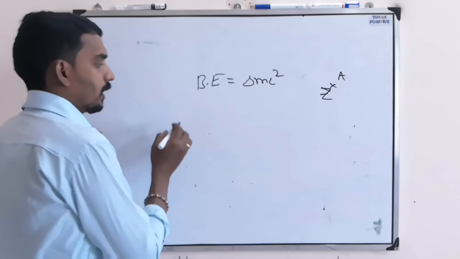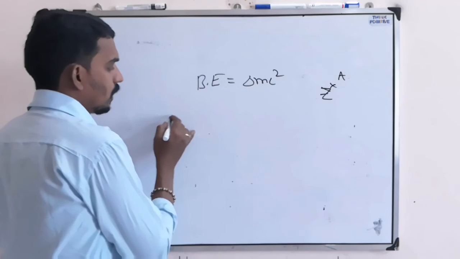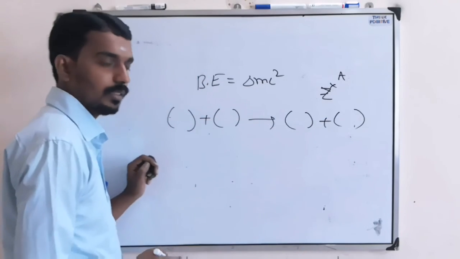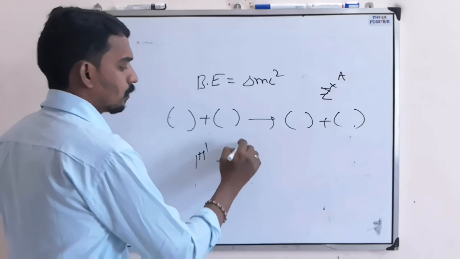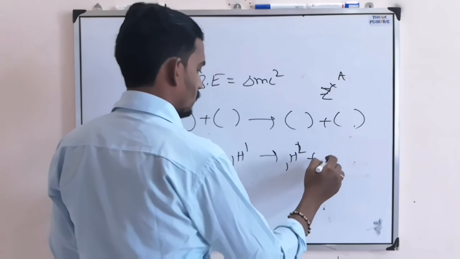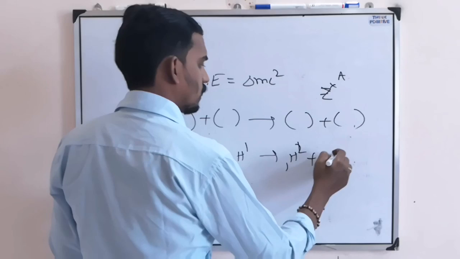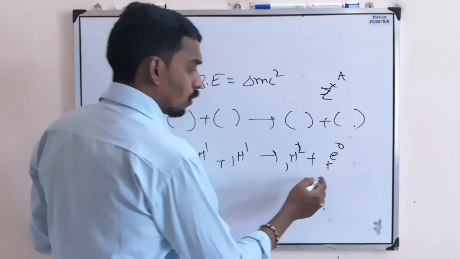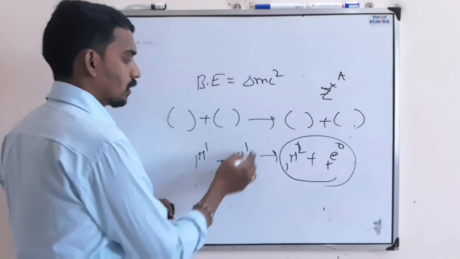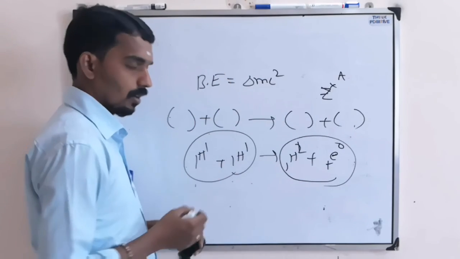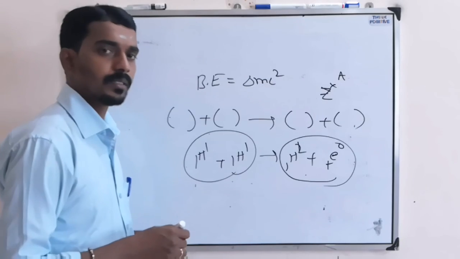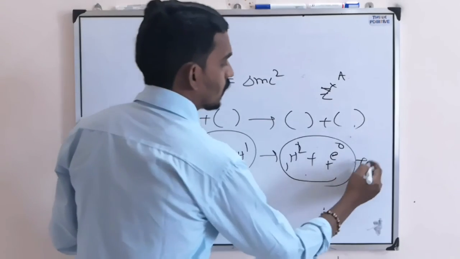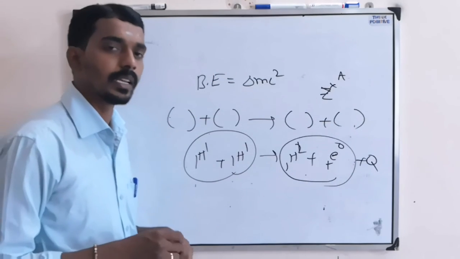Otherwise, for a nuclear reaction, what they will give is, here one reactant is there, here one product came, like 1H1 plus 1H1 equal to 1H2 plus something. So when there is a reaction like this, we take the total binding energy of the products minus the total binding energy of the reactants, that difference is called the energy released in this reaction.